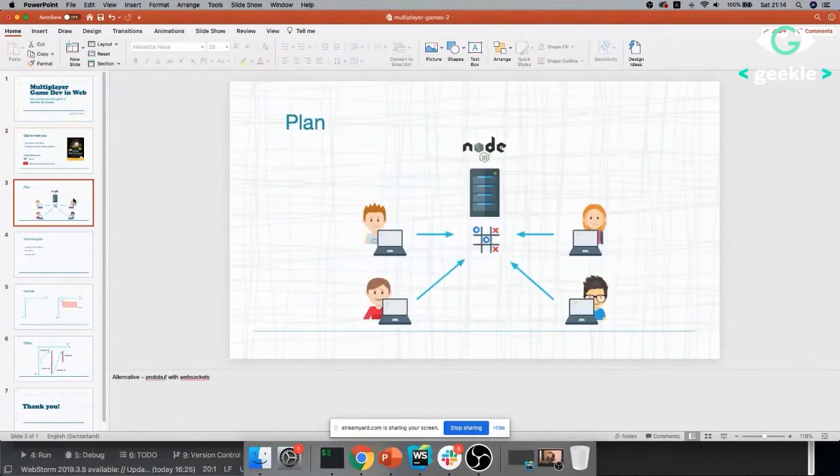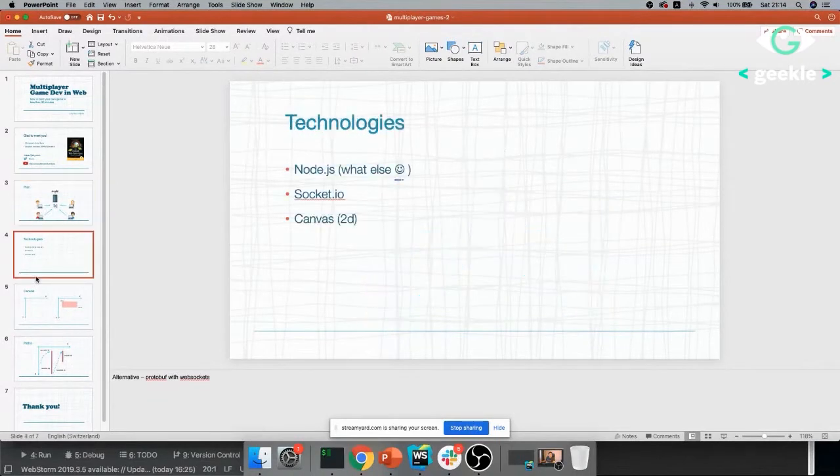Our plan today is to create a Node.js JavaScript game using only the web stack. We'll be using JavaScript and Canvas and SocketIO for the communication. If you haven't had a chance to work with these technologies, we'll talk a little bit about each of them. And I'm pretty sure you will be excited to learn more after this session.